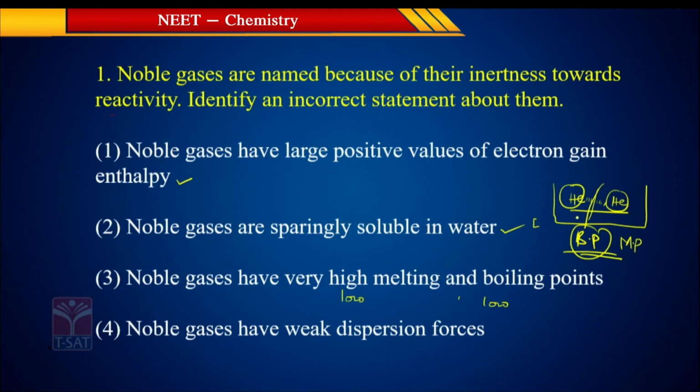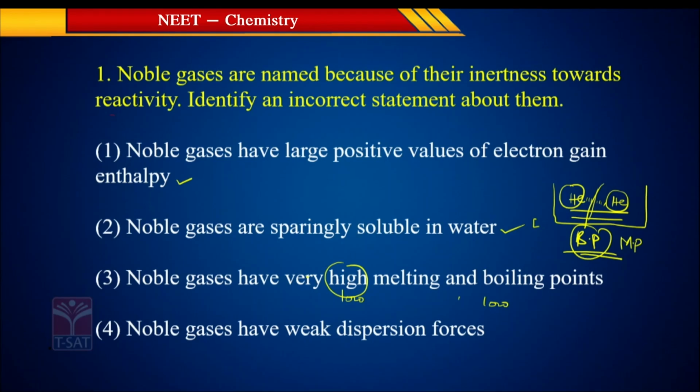All the noble gas elements have weak van der Waals forces between them, so their boiling and melting points are very low. So the given statement is given in the opposite manner. That's why this is the incorrect statement and the correct option, because he is asking for the incorrect statement, right?